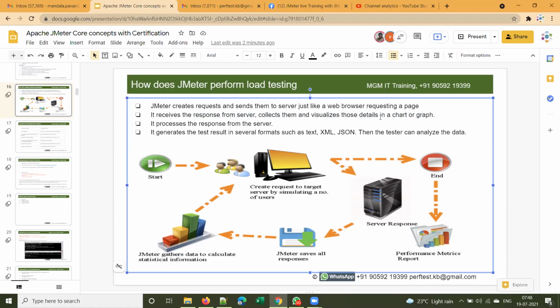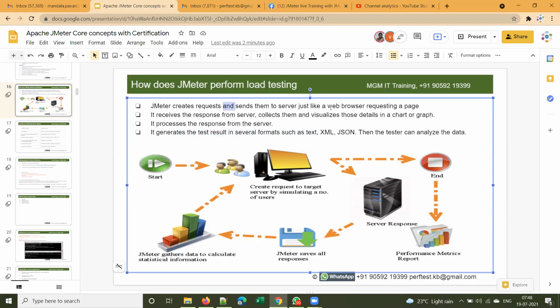We have different elements for that. It processes the response from the server and generates the test results in several formats such as text, XML, and JSON.